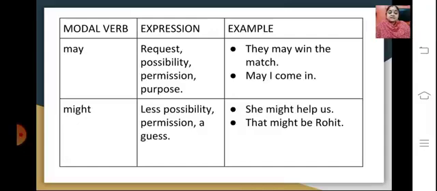Might is a lesser possibility, a permission, a guess. She might help us. There's a lesser possibility that she will help. Or, that might be Rohit. So here you're guessing that somebody is Rohit. So this is the expression of might.